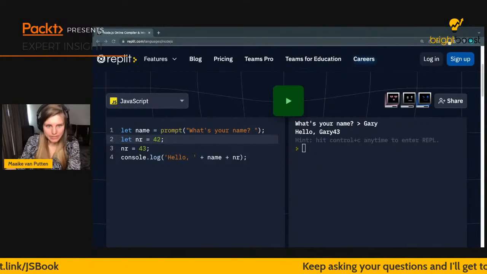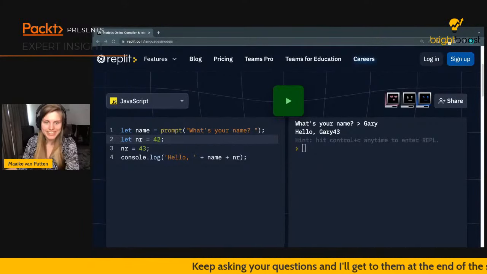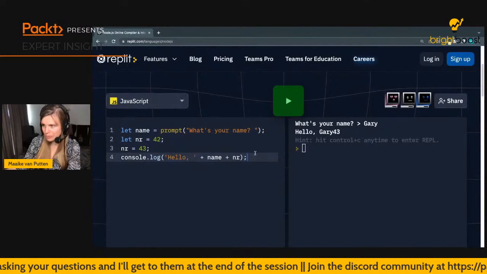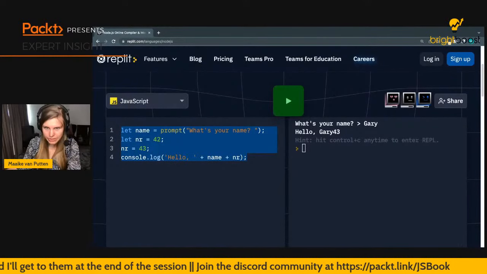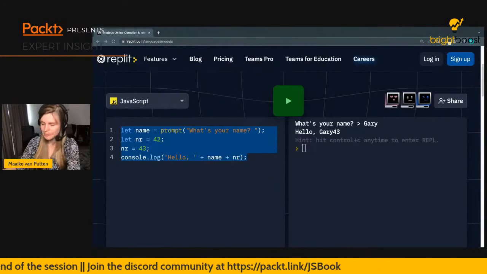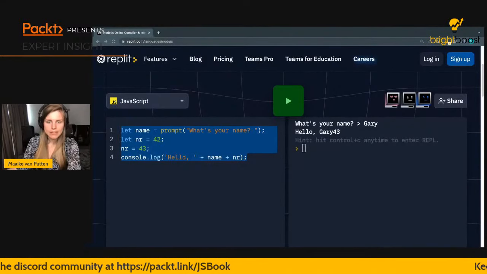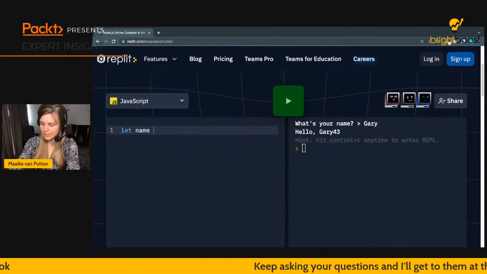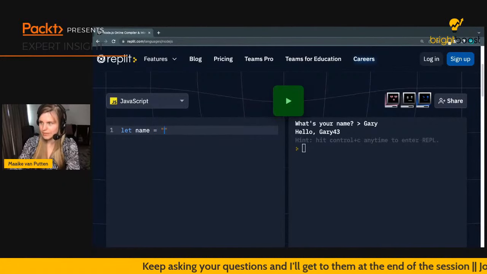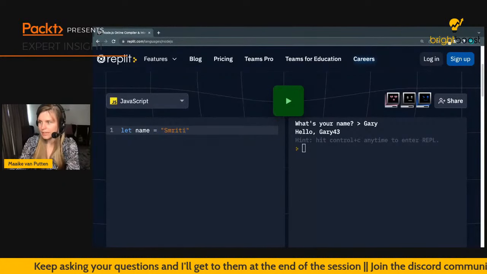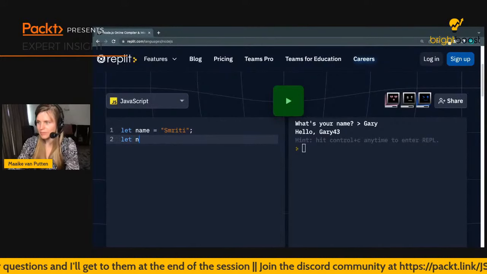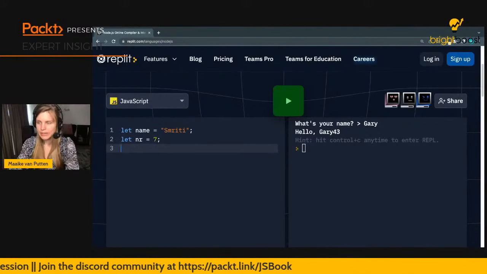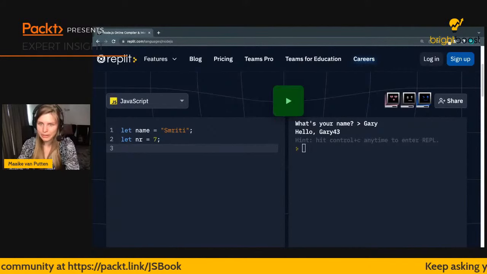Let's see if we're actually there already. Yeah, it's good. It's a nice little bridge to our next topic. So I'm going to be removing and copying to my other files, so that you guys can all read it later. So let's just remove all this and say we have a certain name. We go for 3D here, and we have a certain number again. So let's just go for 7. And let's stick to only string and number for now.